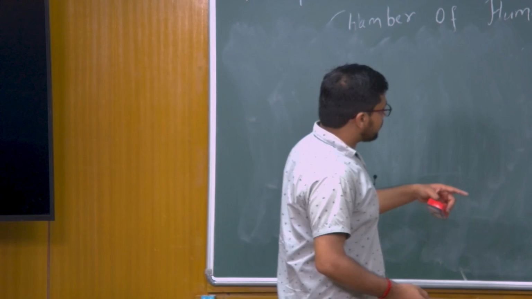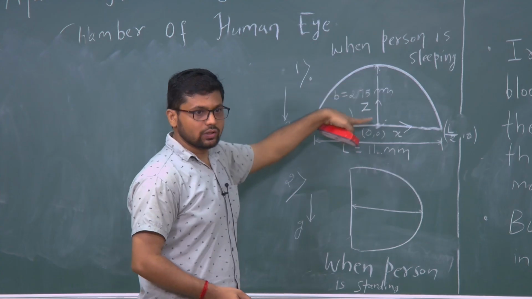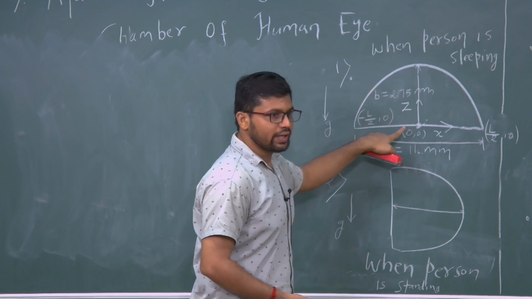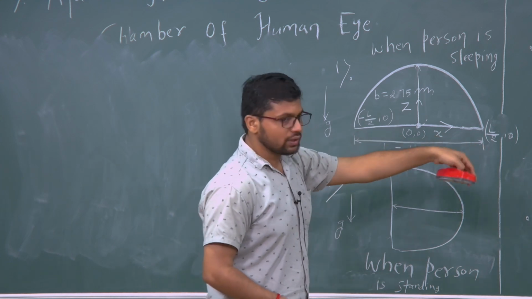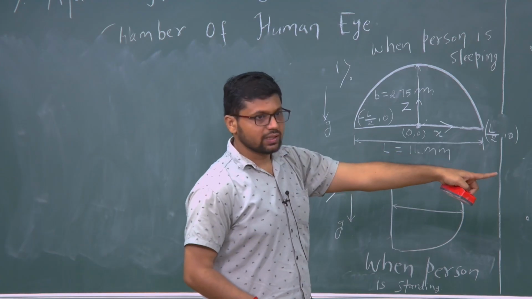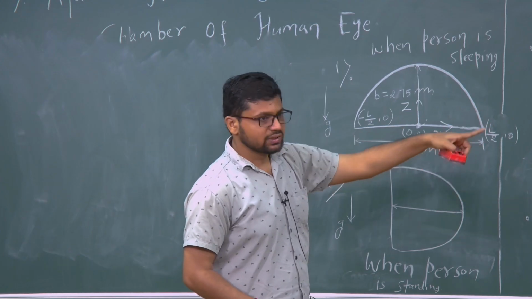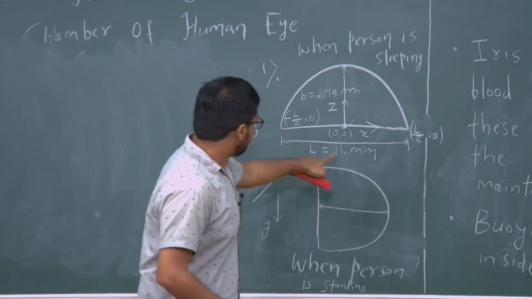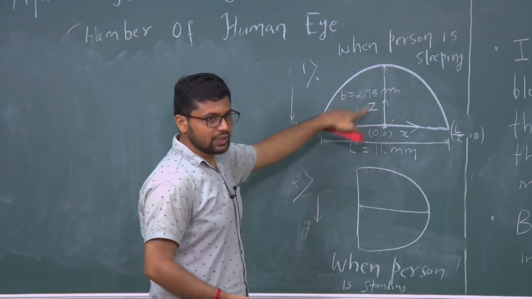The other thing I want to mention is that the iris and corneal surfaces are solid walls. So we will apply no slip and no penetration conditions for velocity. For temperature, we already saw that the bottom surface, which is the iris, is maintained at constant temperature Th because of blood flow, whereas the corneal surface is maintained at constant temperature Tc. So those are the two conditions for temperature. For velocity, we take these walls to be solid, so we apply no slip and no penetration at both walls.